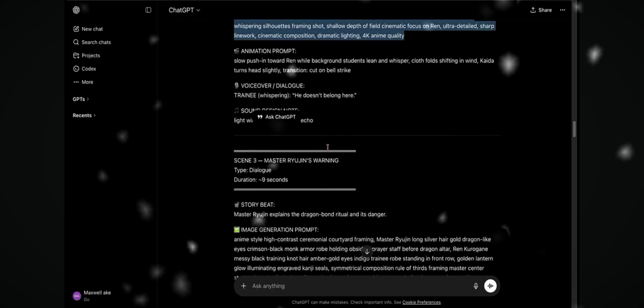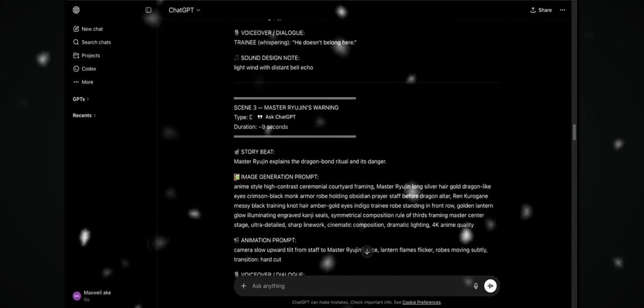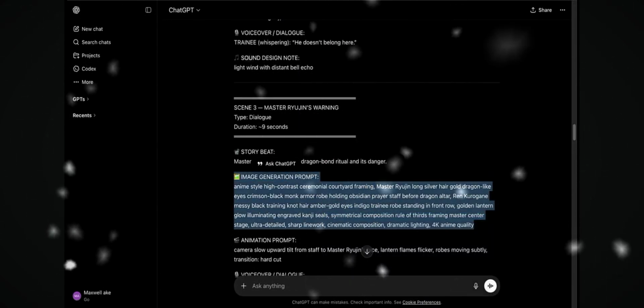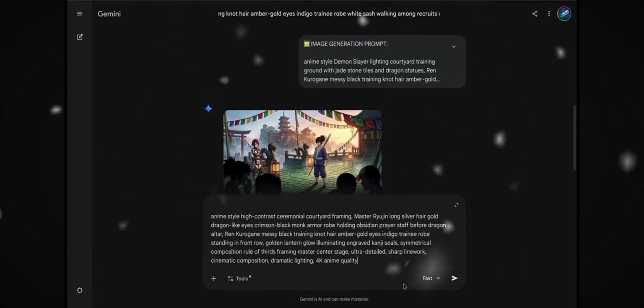Now I'm just going to repeat the same process. Head back to ChatGPT, copy the next prompt, return to Gemini, paste it in, hit generate, and wait a few seconds.